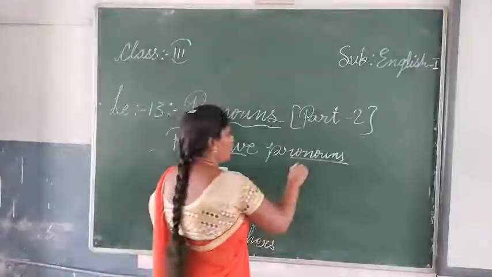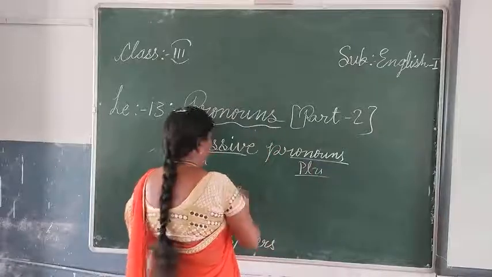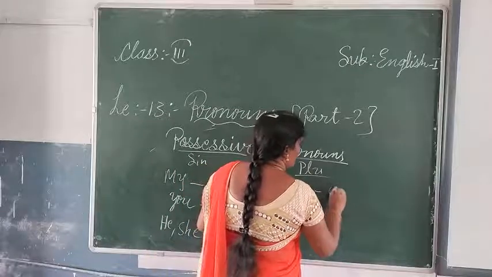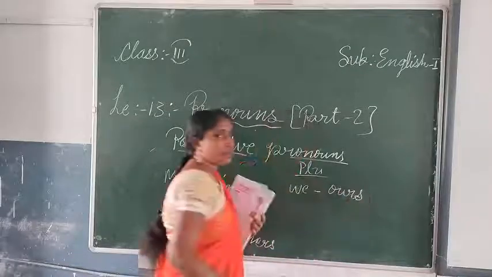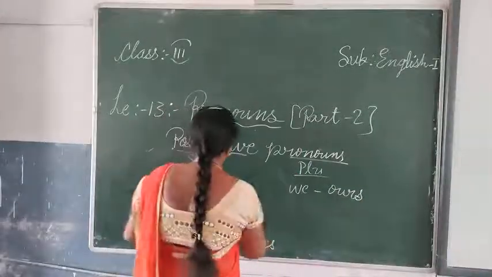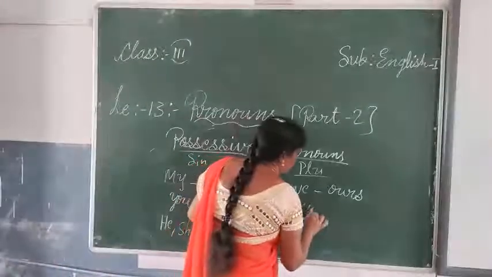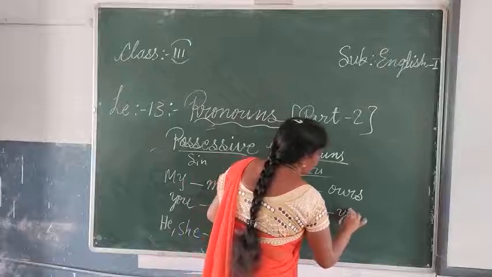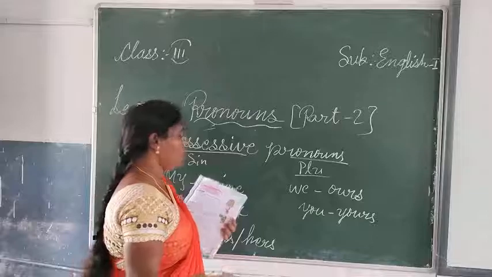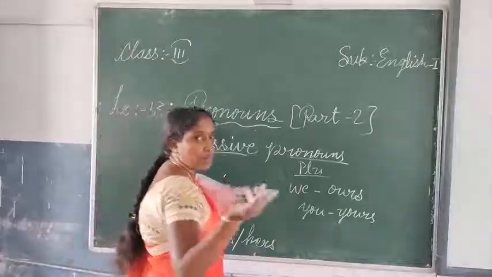Okay? In plural, what will we use? For we, ours. Now we means we use ours. For you, the singular you and the plural you use the same word, yours. Next, what will we use for he, she, it and all? In plural, what will we use? They.